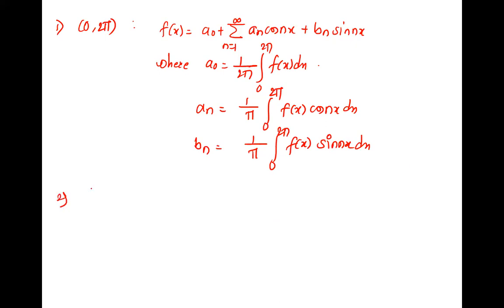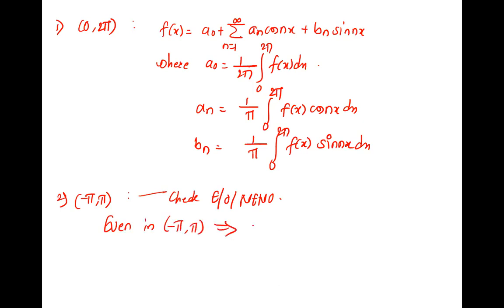Okay. Second interval, if it is minus pi to pi, there are three types. So check for even, odd, neither even nor odd. So if it is even in minus pi to pi, what is 0? Bn. Bn is directly 0, right? So its Fourier series is only having a naught and an cos nx, where the definitions get modified.